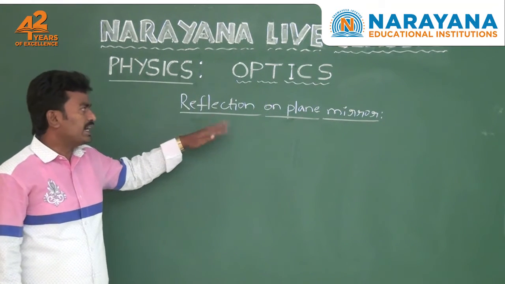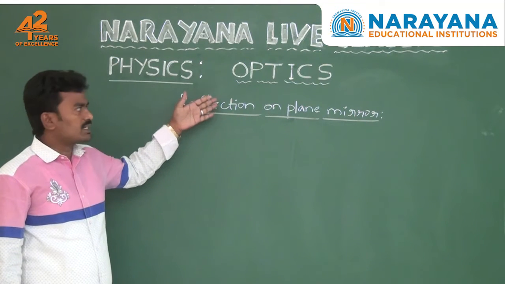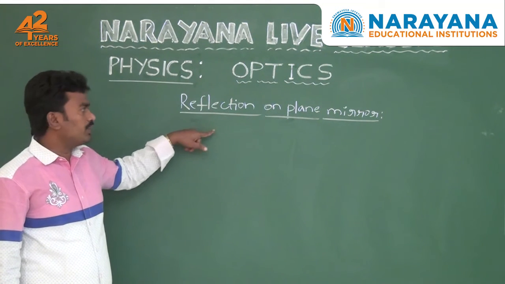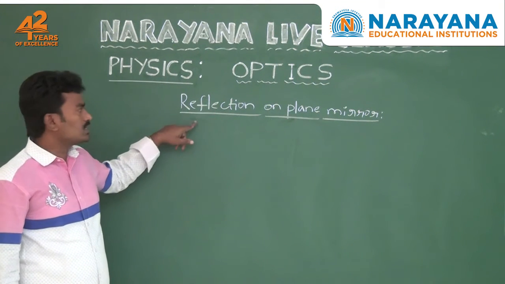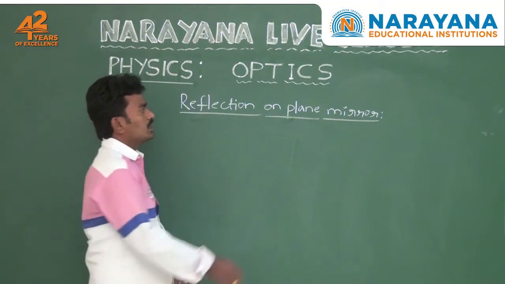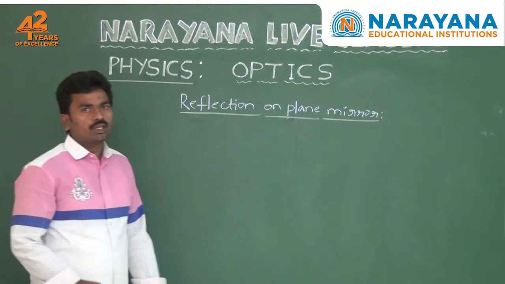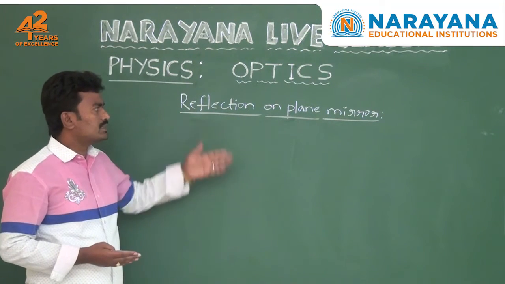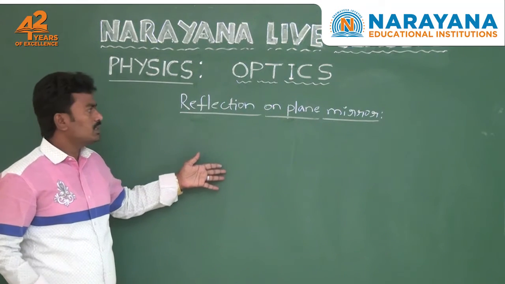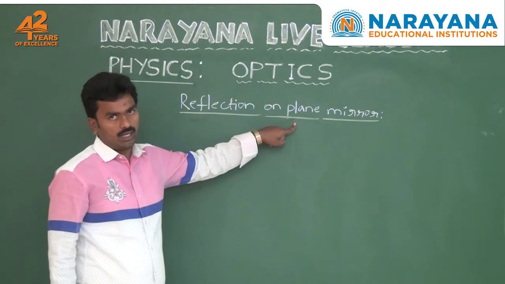Reflection means return back of light when it is striking a point on a reflecting surface. Then the process is called reflection of light. Plane mirror means the mirror surface acts as a plane surface. Then the mirror is called plane mirror.